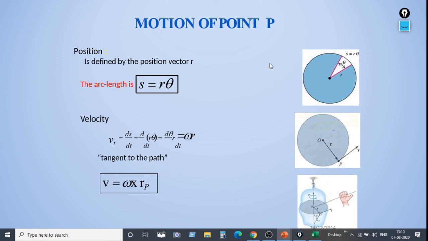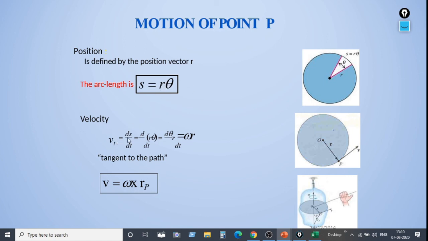So to find out the arc length, s is equal to r into theta. That means r is the position vector and theta is the angular displacement. So s is equal to r theta. That means linear displacement s is equal to position vector r into angular displacement theta. In the same way we have to find out the velocity.